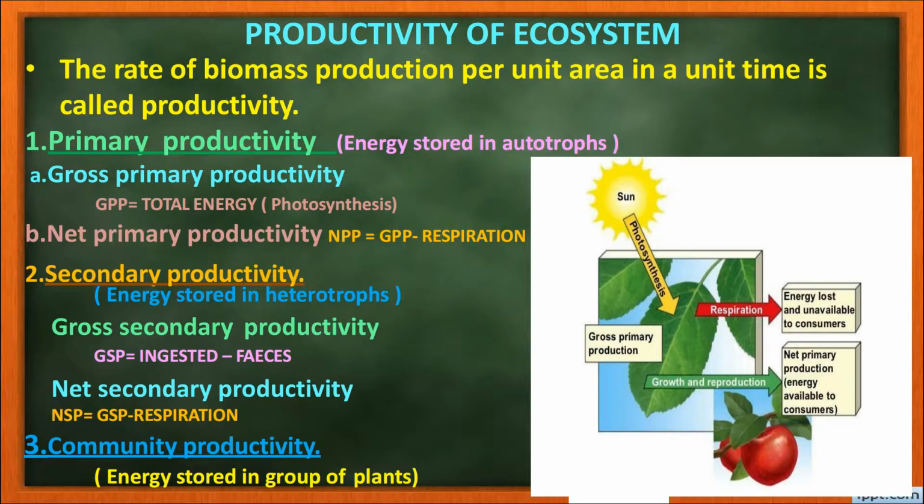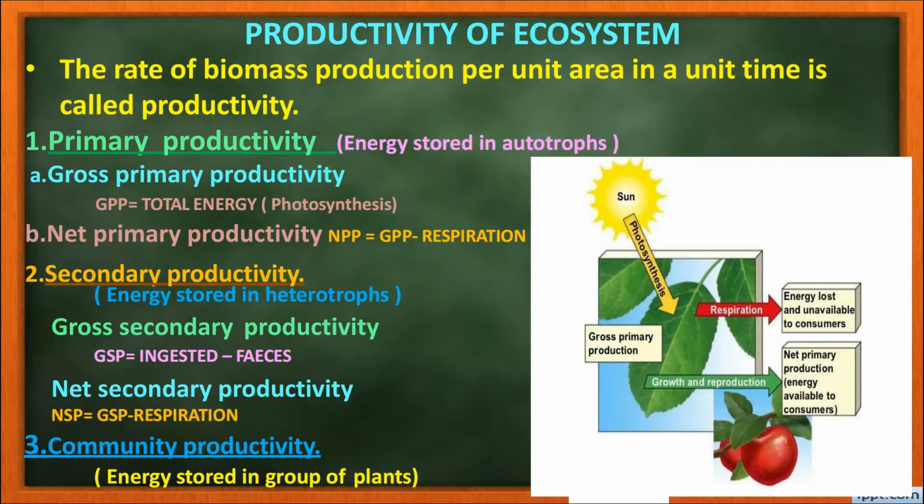The sunlight is absorbed by the plants and they produce starch or chemical energy out of it. The light energy from the sun is converted into chemical energy in the form of biomass, and the rate of biomass production per unit area in a unit time is called productivity. It is classified into primary productivity, secondary productivity and community productivity. First, primary productivity. This is the energy stored in the autotrophs or the plants.